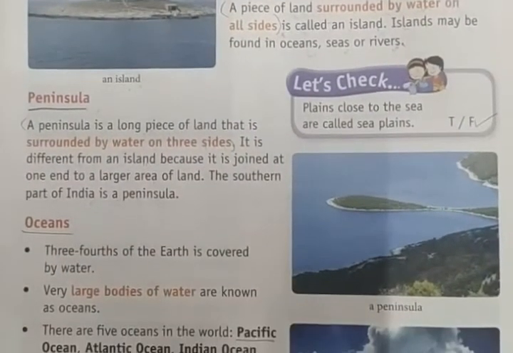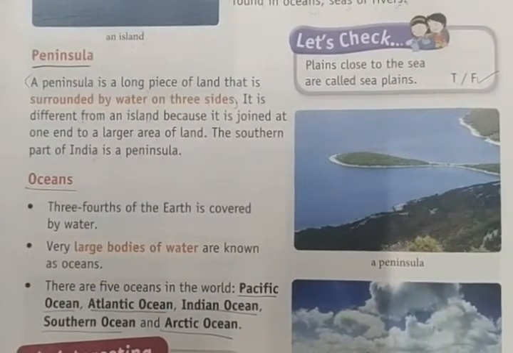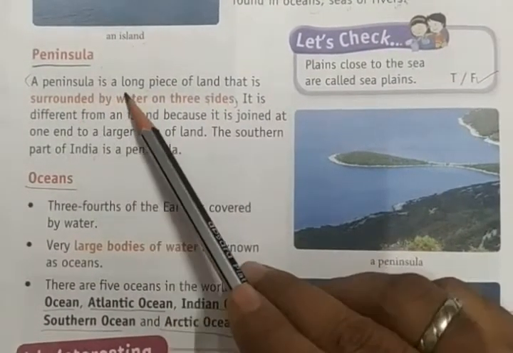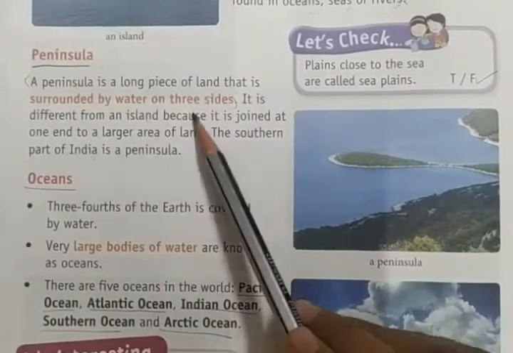Now, peninsulas. So here you can see a peninsula is a long piece of land that is surrounded by water on three sides.